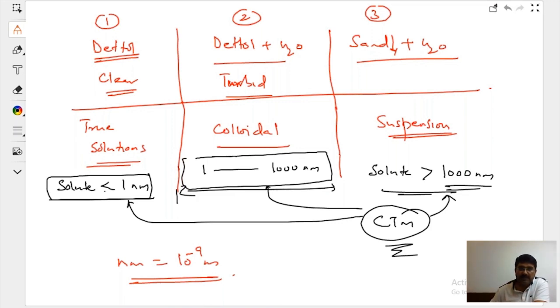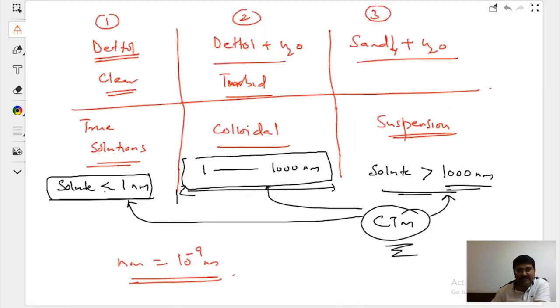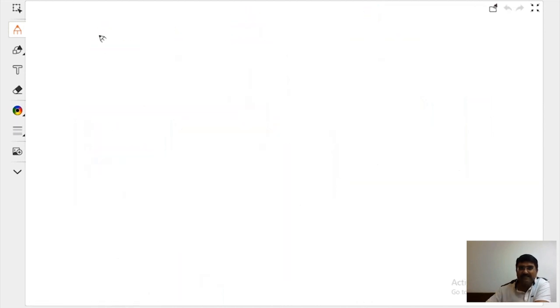Milk is a colloidal solution, beta, but particles do not settle down. Colloidal solutions, I will teach you in surface chemistry. I got an interesting question. Milk is a colloidal solution. Now I tell you one more thing, since you have asked it.